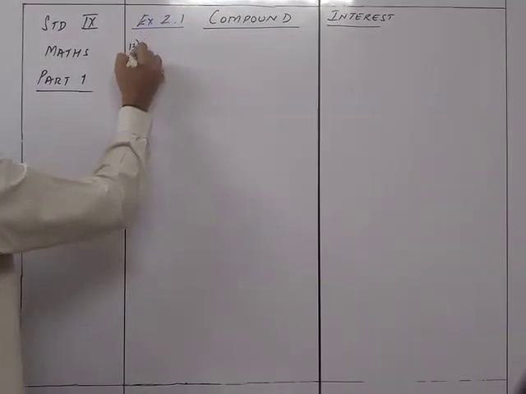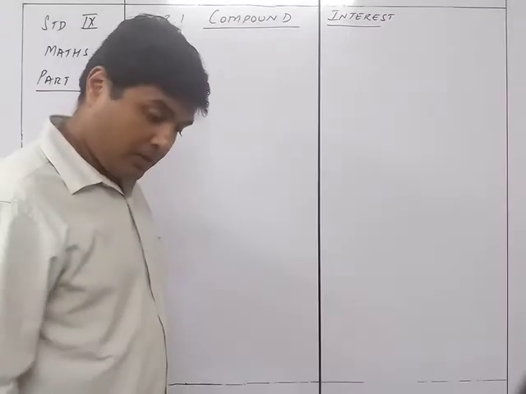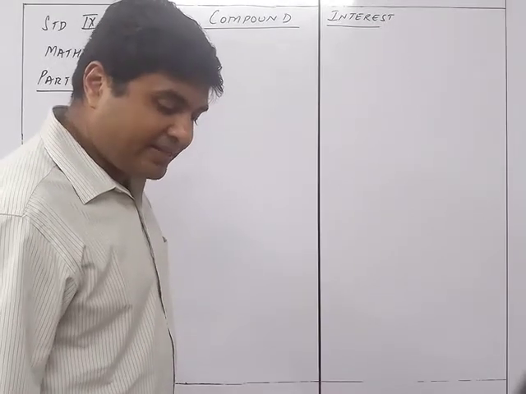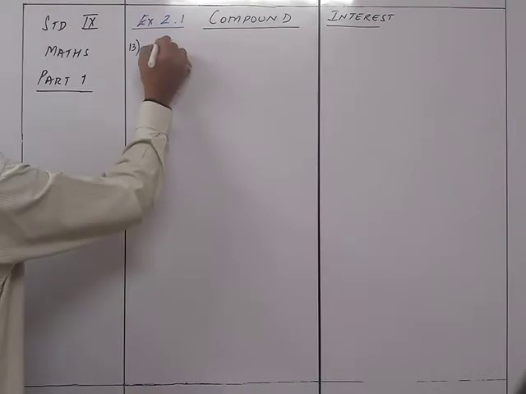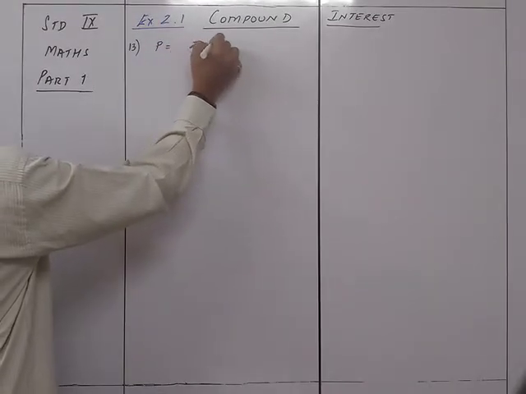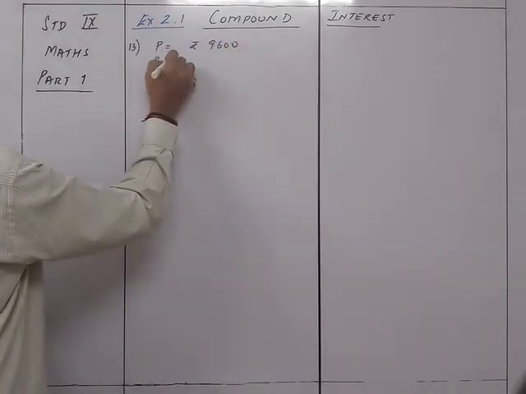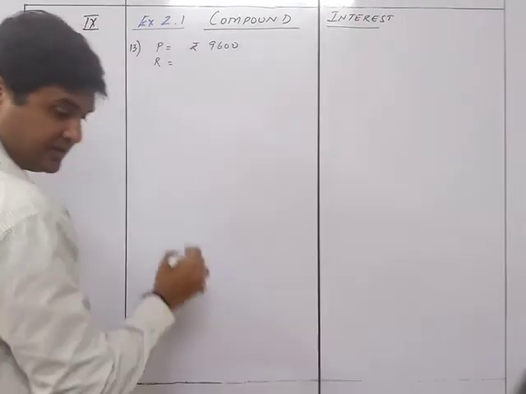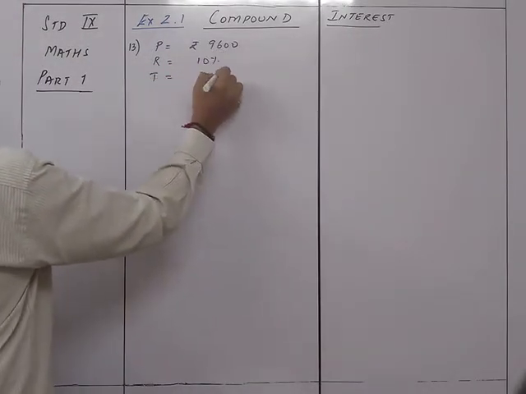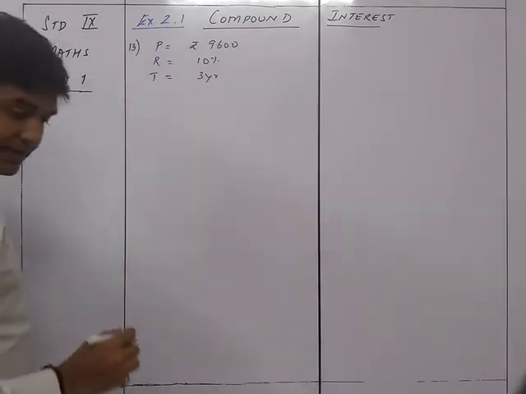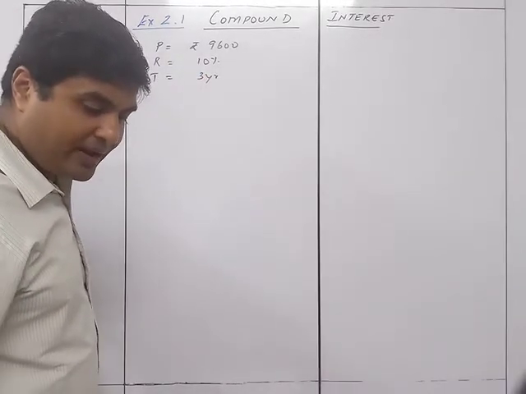Sum number 13. A sum of 9,600 is invested for 3 years at 10% per annum in compound interest. So you have the principal as rupees 9,600, the rate of interest is 10%, and the time period is 3 years. Now the first part over here is what is the sum due at the end of the first year.